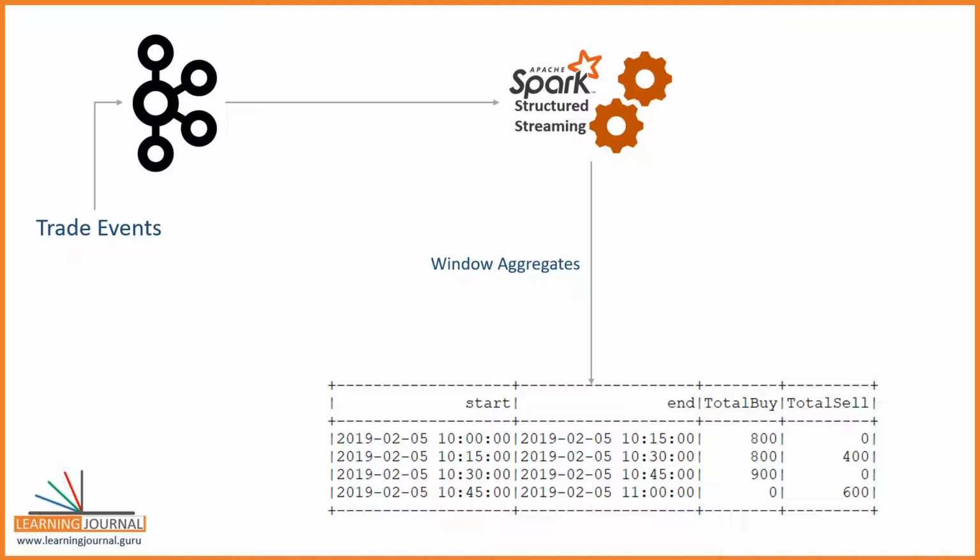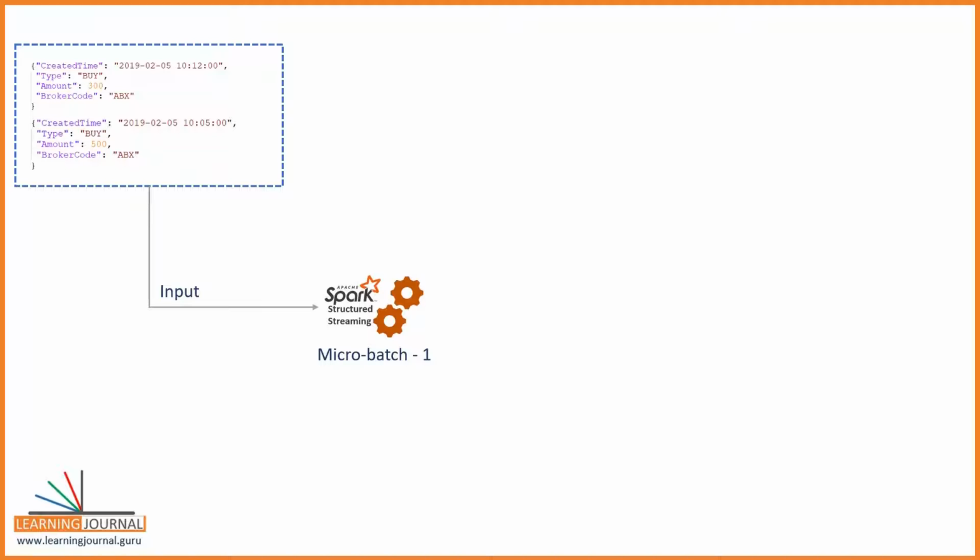In the earlier example, we simulated a scenario to create a series of 15-minute windows. The first window starts at 10 and ends at 10:15. Similarly, the second window starts at 10:15. But how exactly does this happen? Let me explain. You started your Spark streaming application and your first micro batch is triggered. For the first trigger, you have got two records, right?